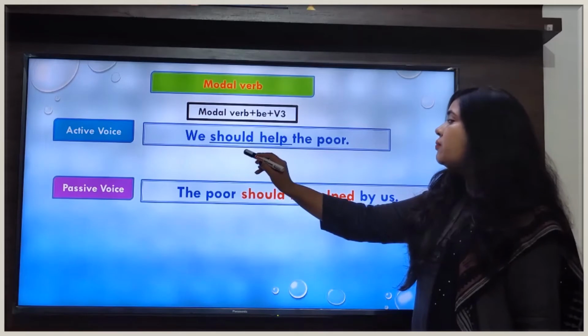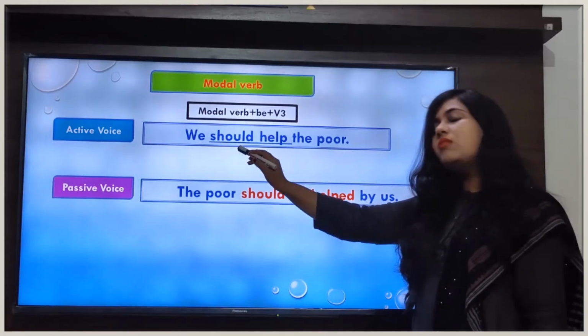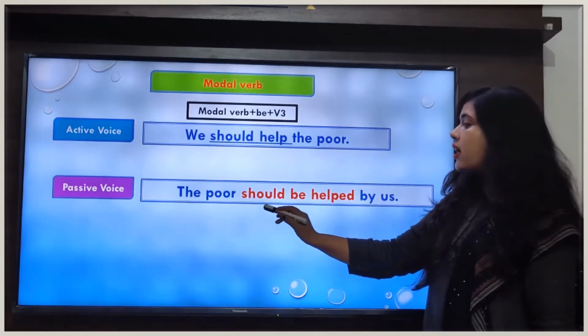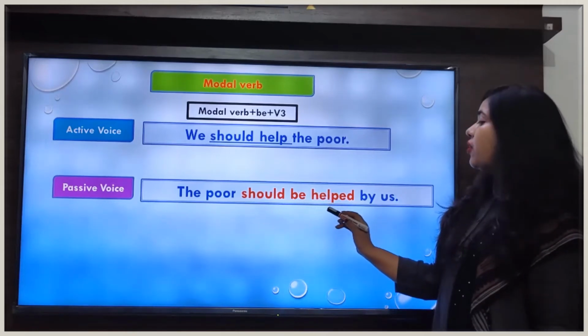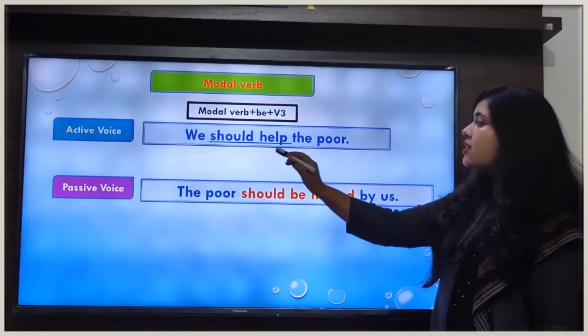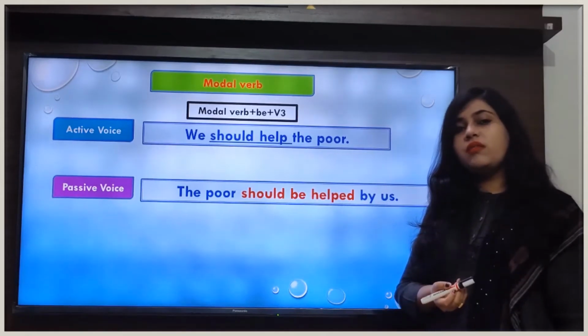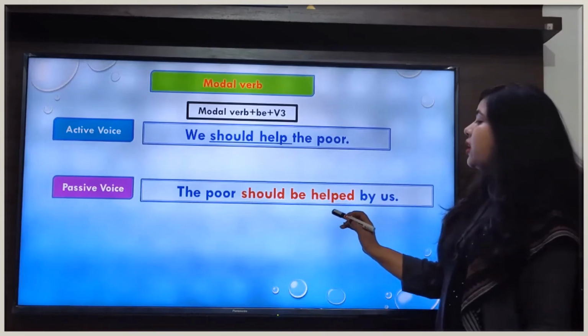So after writing the subject, we will write the modal verb as it is, and after that we will write be followed by the third form of the main verb. Our main verb is help, and what is the third form of the verb help? That is helped.